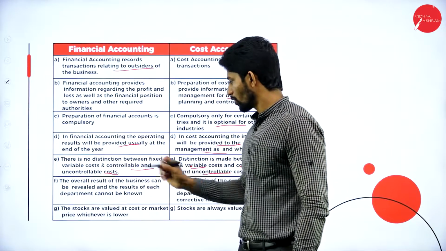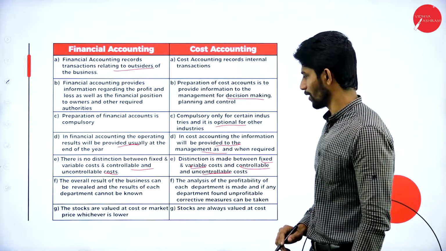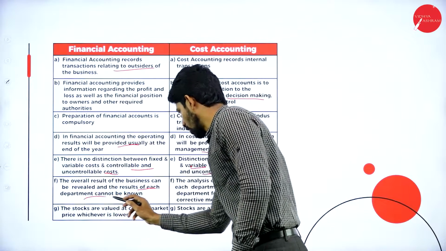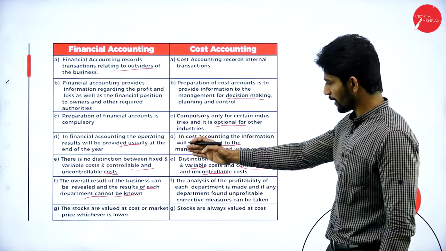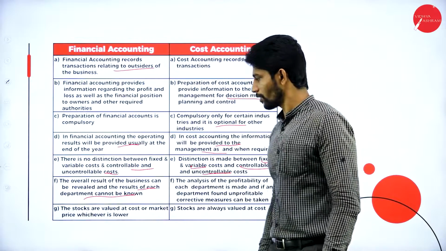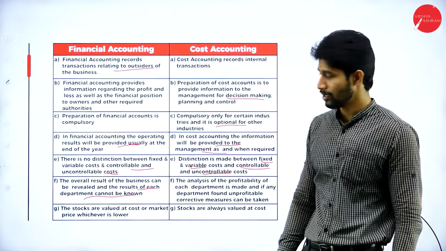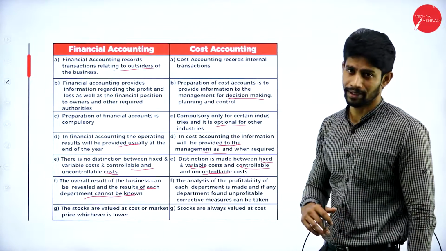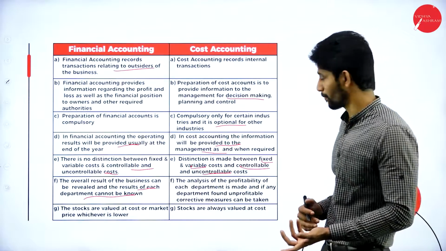Next one, the overall result of the business can be revealed and the results of each department cannot be known. Yes, in financial accounting, the overall result of the business can be revealed and each department result cannot be revealed and cannot be known by every person.